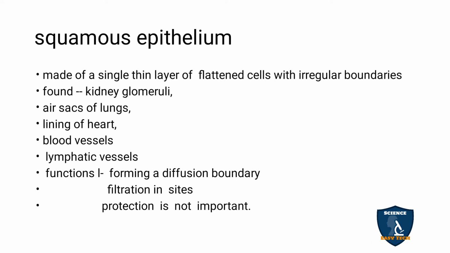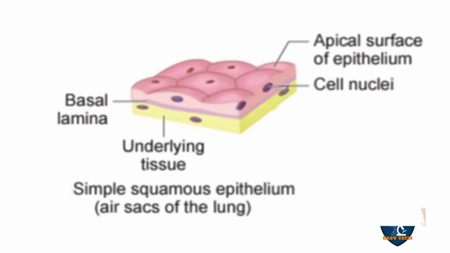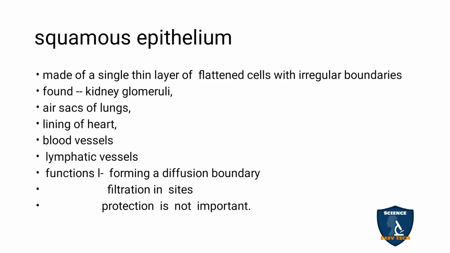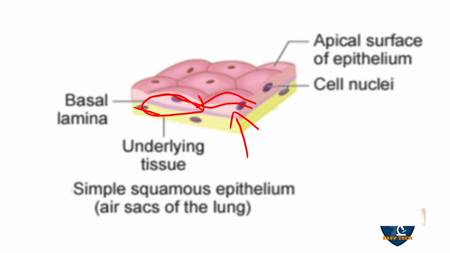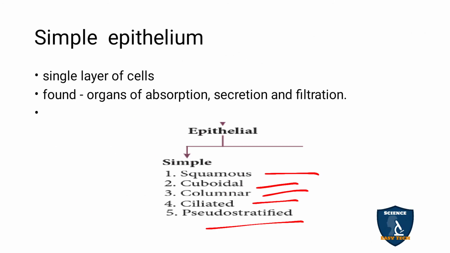And we will see the squamous epithelial tissue. It is made up of a single thin layer of flattened cells with irregular boundaries. You can see the boundaries are irregular here, and they are flattened cells, each considered a single cell. It is made up of a single layer of flattened cells, which is called squamous epithelial cells.